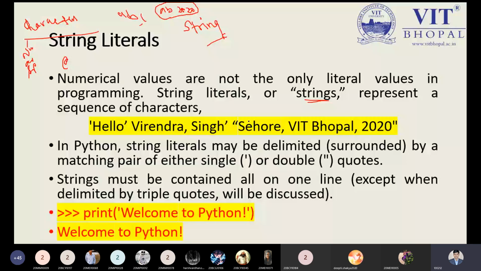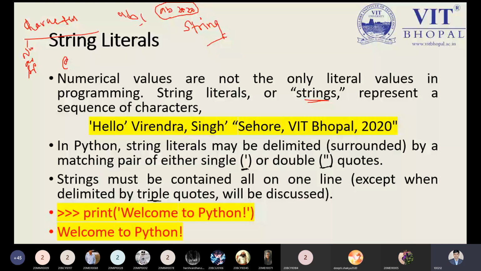In Python, a string literal may be delimited, surrounded, by a matching pair of single quotes or double quotes. A string must be contained on one line, except one delimited by triple quotes. We will discuss this point, triple quotes. Did you understand what is meant by triple quotes? Have you ever tried? No, sir.